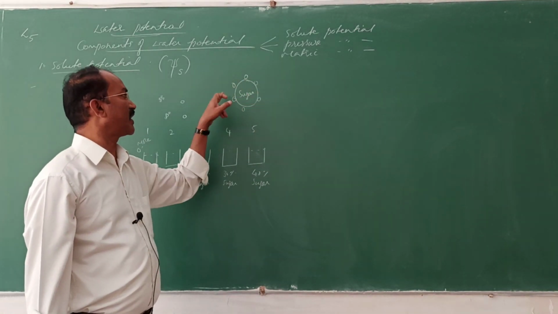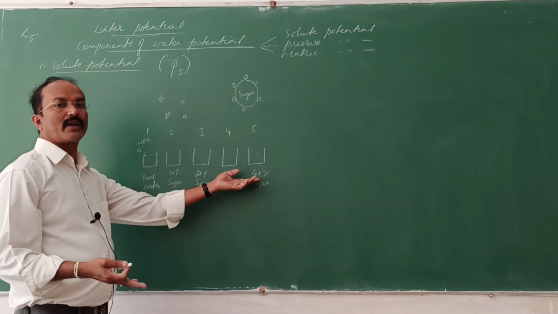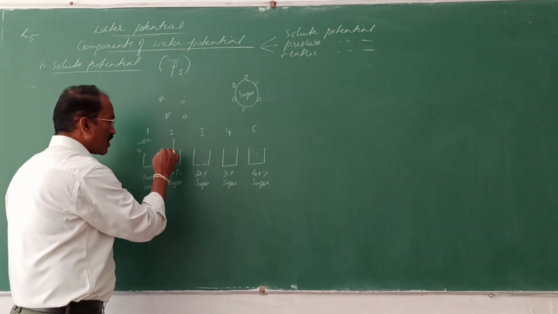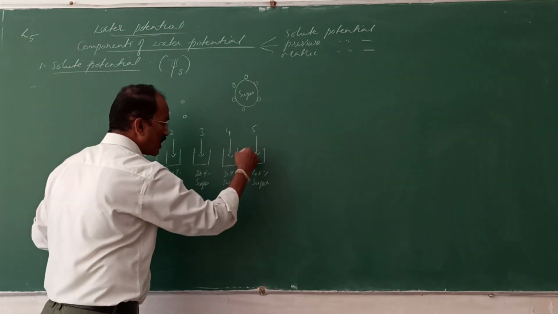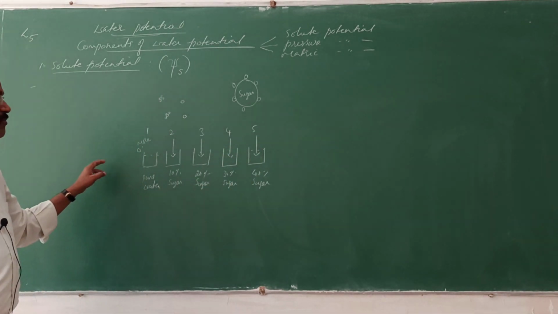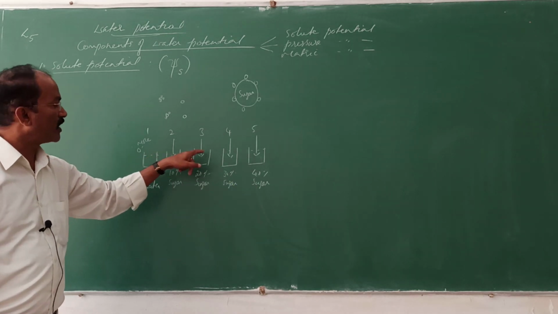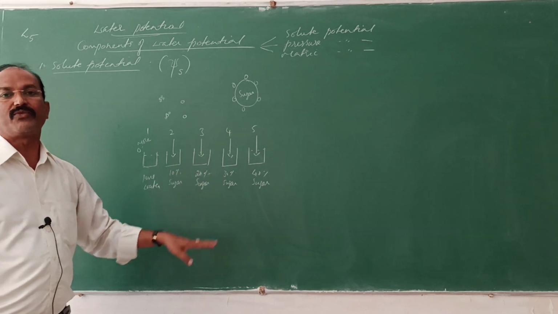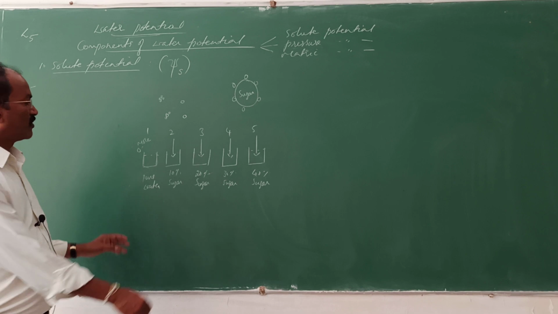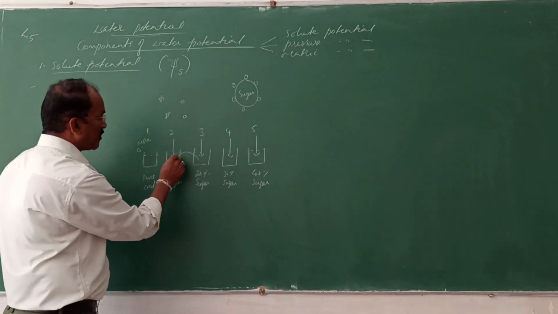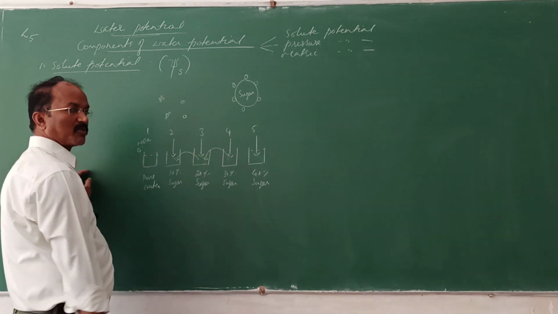So the free energy of the water molecules will go on decreasing as the sugar concentration goes on increasing. So the concentration of the water will decrease. Here also it decreases, here it goes on decreasing, because the more solute there is, the more the free energy decreases in the beakers. So compared to this, it has a little bit higher energy. Compared to this, it has a little bit higher energy of water molecules.